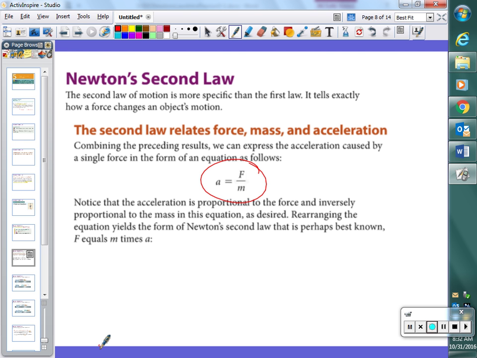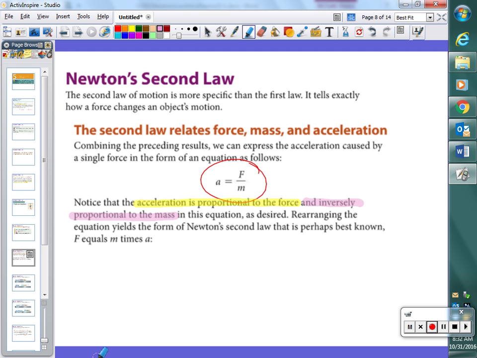Here it says acceleration is proportional to the force and inversely proportional to the mass. Hopefully you can see that from this equation. Force and mass are a fraction, and fractions are division problems, and acceleration is the answer to that division problem.